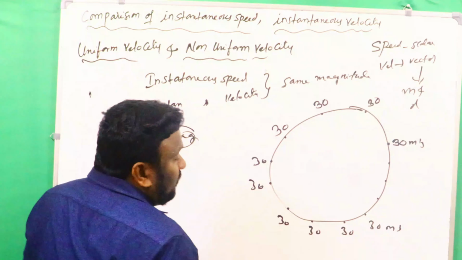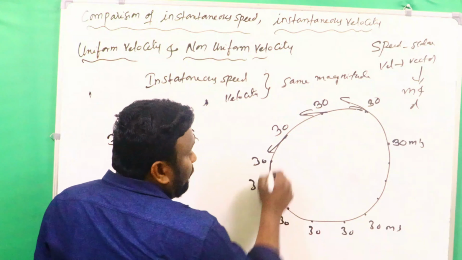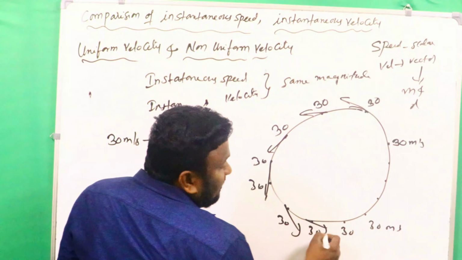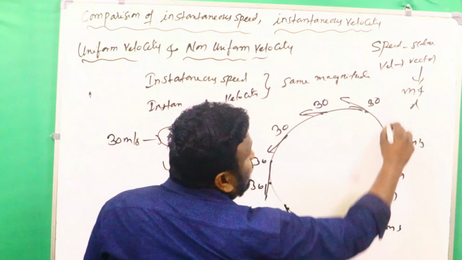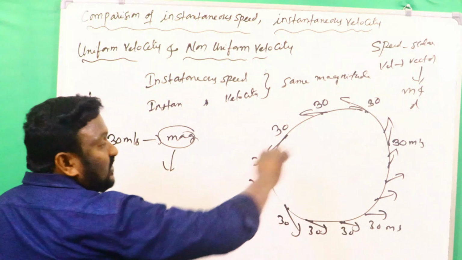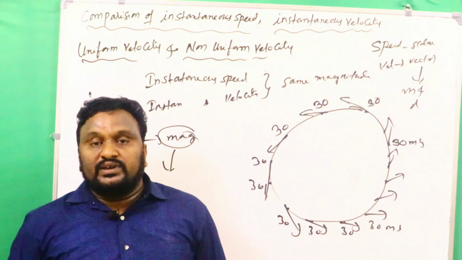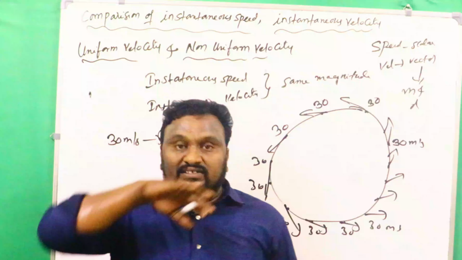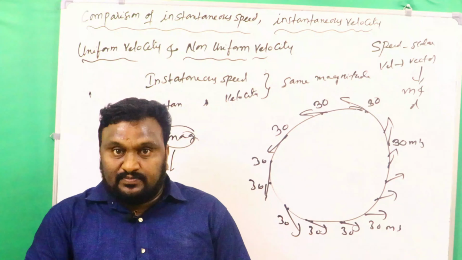And now if you draw the tangent lines at different positions, that will give the direction of velocity. So in this case the direction of instantaneous velocity changes continuously. That's why there is no possibility of having the same instantaneous velocity.